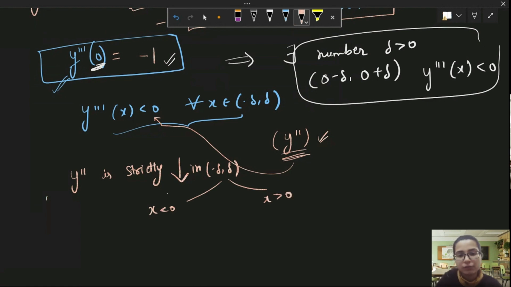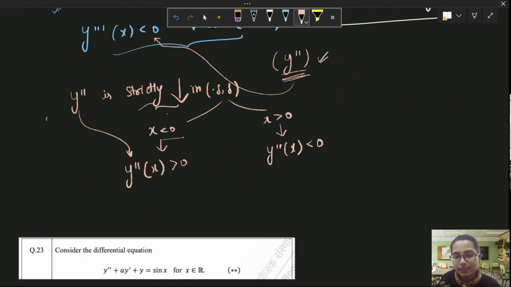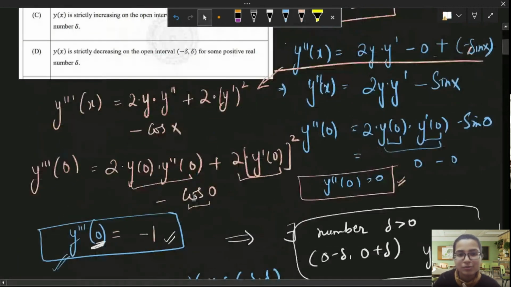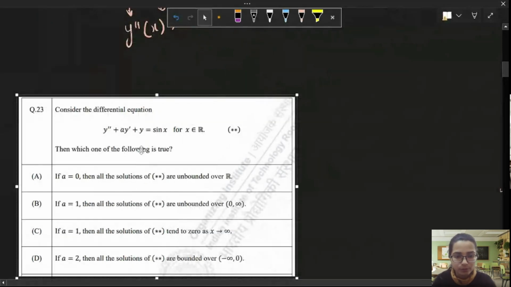If x is less than 0, y double dash at x will be greater than 0, because it is a strictly decreasing function, so it behaves the opposite. If x is greater than 0, y double dash x will be less than 0. Are we clear till here? Because there are a lot of things going on here. So I want you to take time and understand, because this is a very important question.